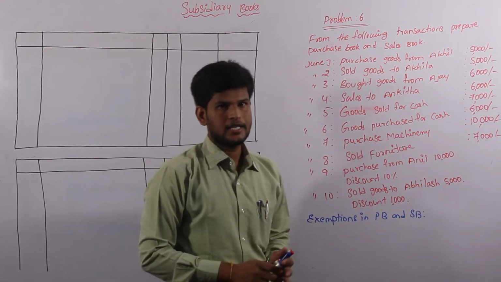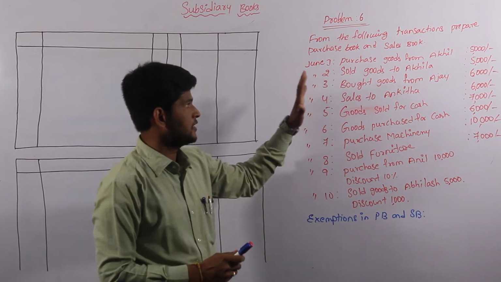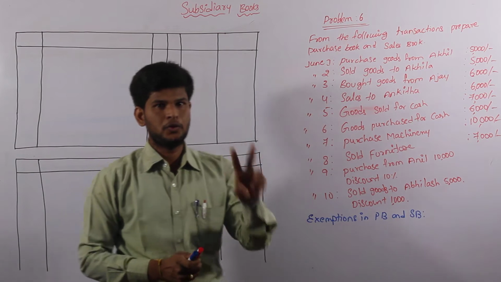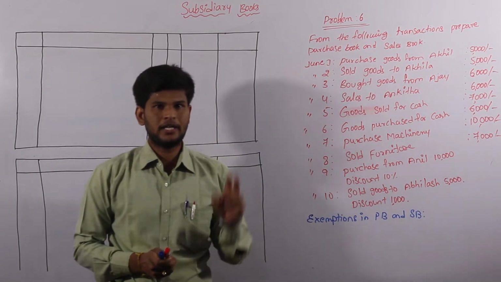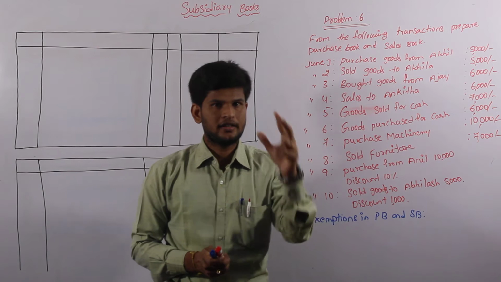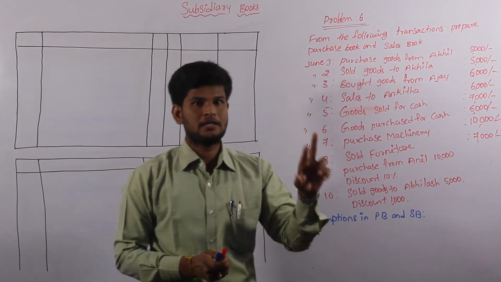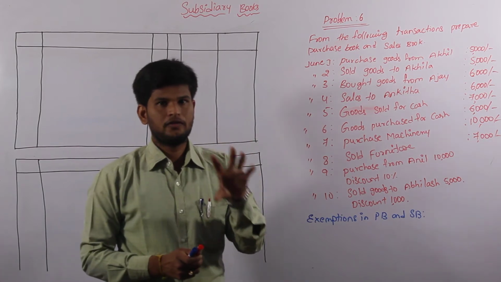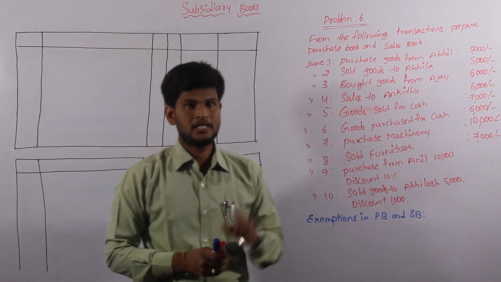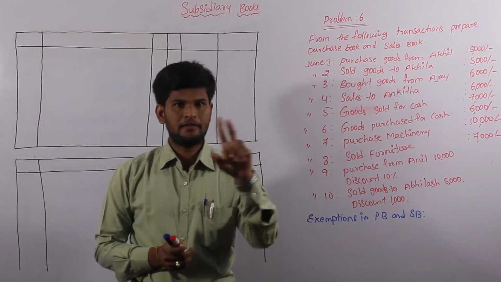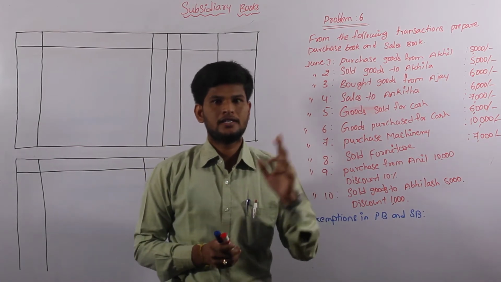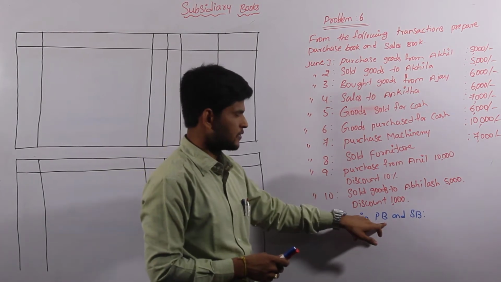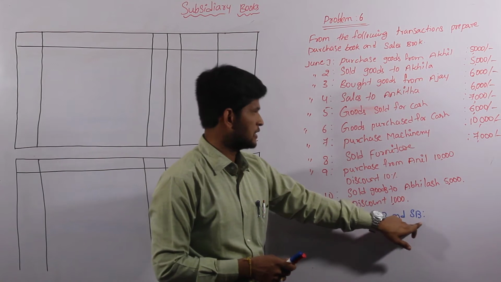Before that, one condition is going to be explained. Whenever the scrutiny asks to prepare any subsidiary book, definitely we have to find two assumptions. These two assumptions are nothing but a view we have to take in our brain: which transactions relate to which type of book, and which transactions do not relate to the particular recording of the subsidiary books. That is the most important, meaning which transaction we have to enter and which transaction we have to cancel in our subsidiary book. And last, we have to explain the exemptions in purchase book as well as sales book